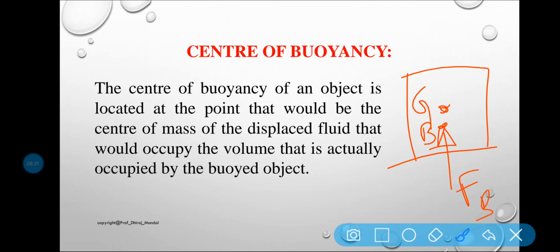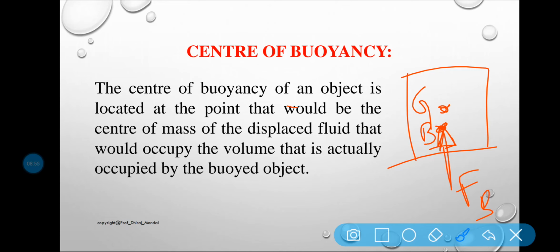As the force of buoyancy is a vertical force and is equal to the weight of the fluid displaced by the body, the center of buoyancy will be the center of gravity of the fluid displaced. Is it clear? This is your center of buoyancy and it always acts vertically upward.